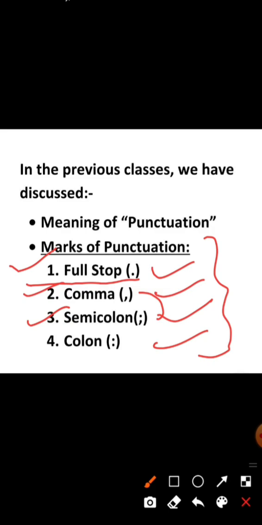And we have also discussed colon. Colon, you all can see the mark of colon, that is two dots, and it is used to mark up the direct quotation as we generally put in the narration.